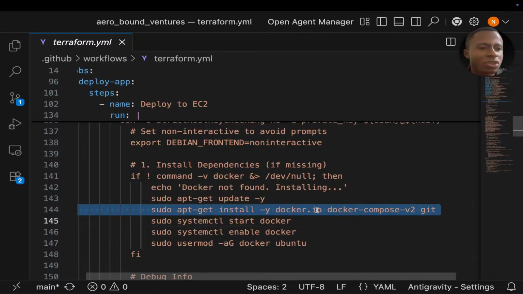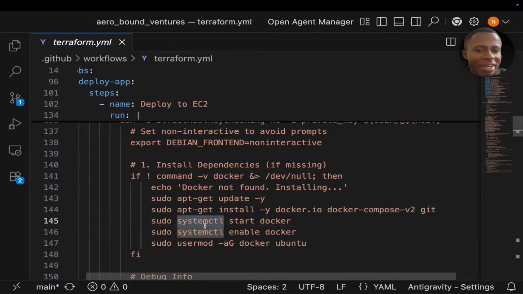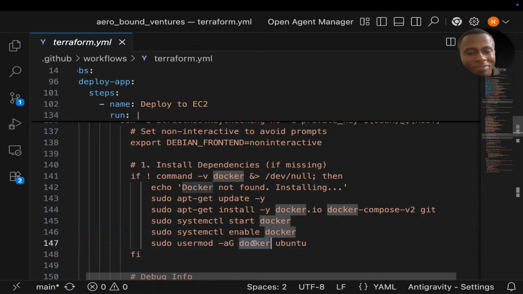So when Docker is installed, it is installed as a service, and systemctl is a tool on Linux machines which helps us to start and stop services. So systemctl start docker. After that, we say systemctl enable docker. Then after that, we add the Ubuntu user to the Docker group. Are you seeing that? We add the Ubuntu user to the Docker group.